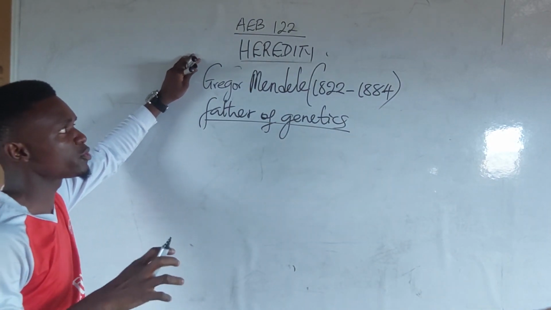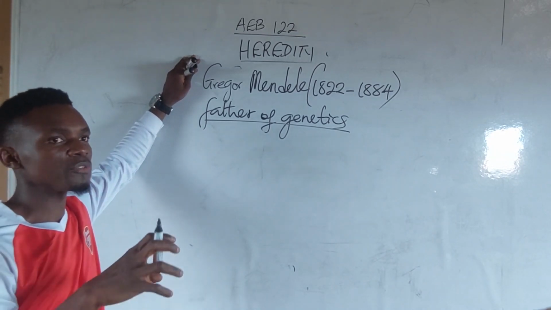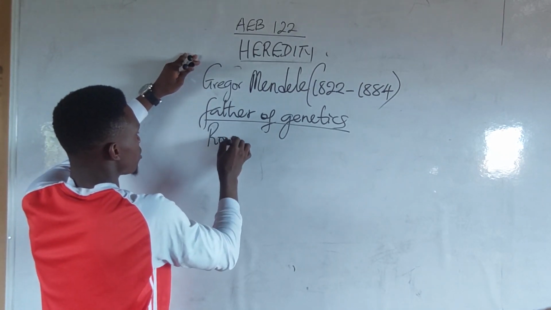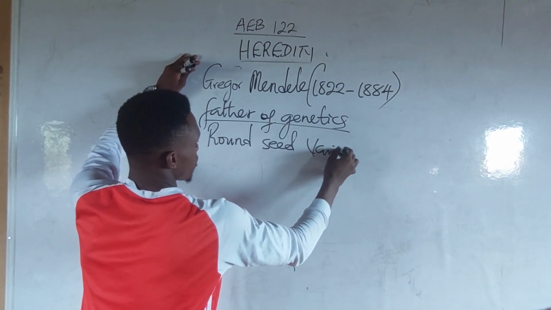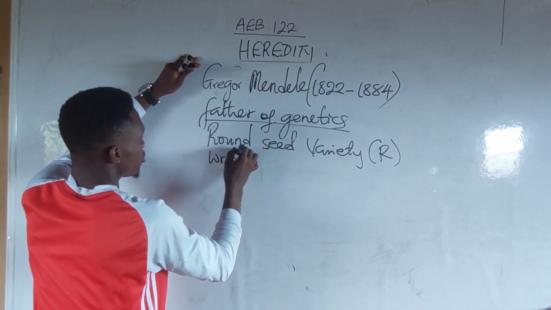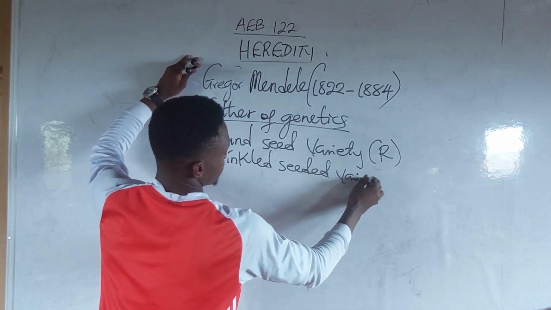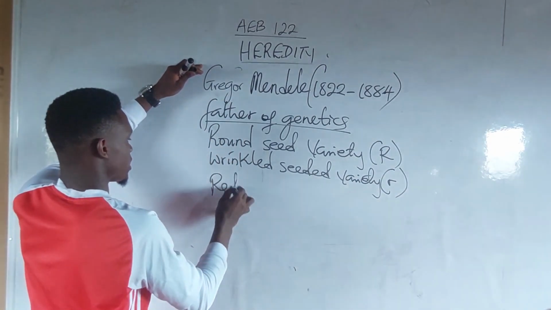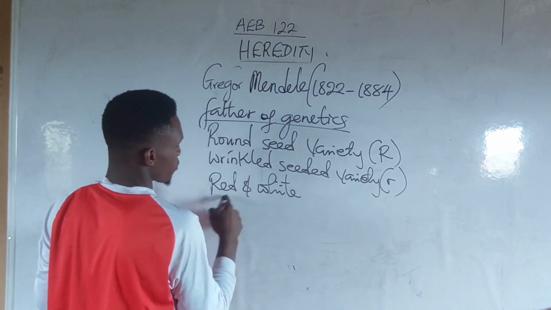His experiments were based on the contrasting characters that certain organisms possessed. Now, he noticed the round seeded variety, capital letter R, and the wrinkled seeded variety, small letter r. Now we also have the red and white color of flowers,